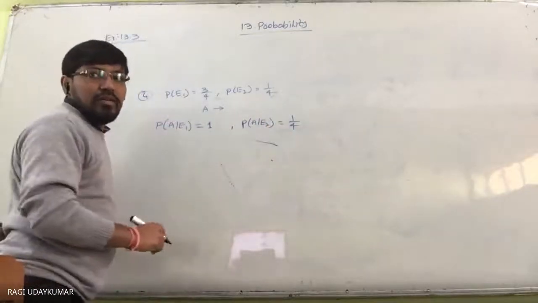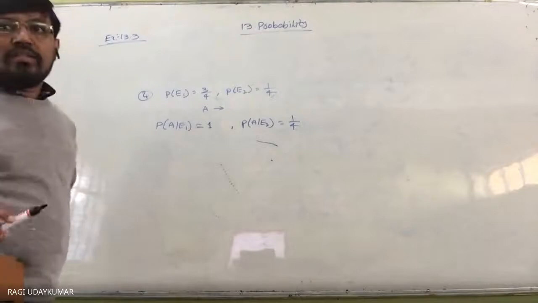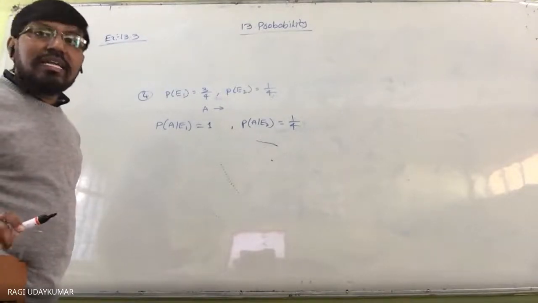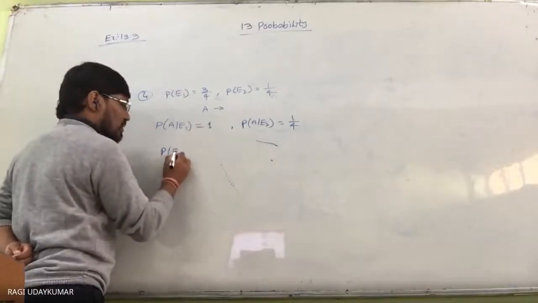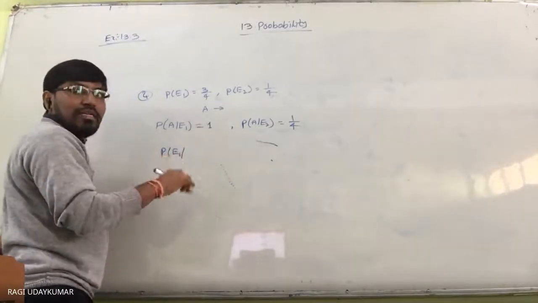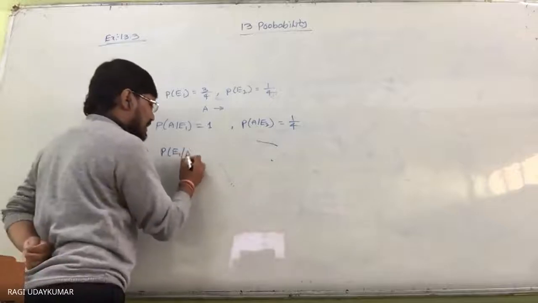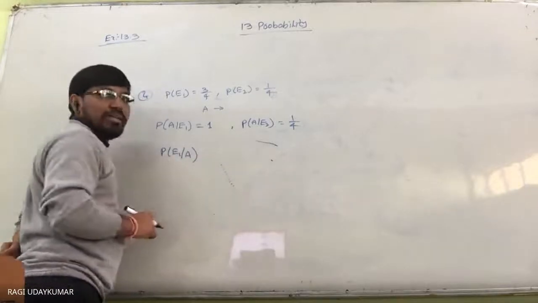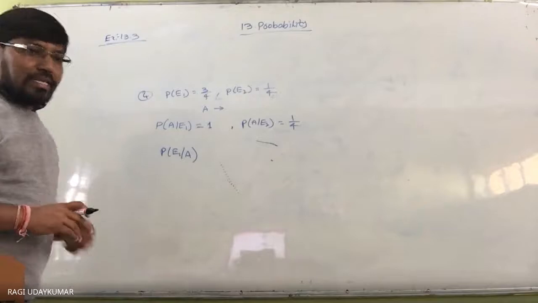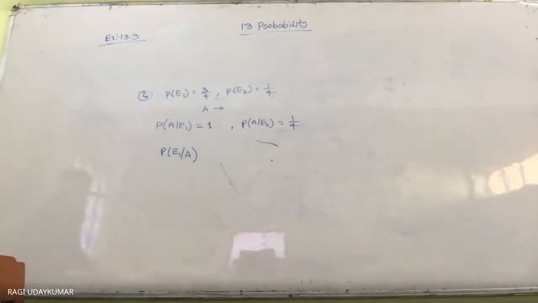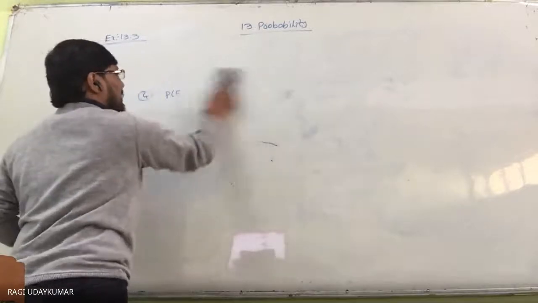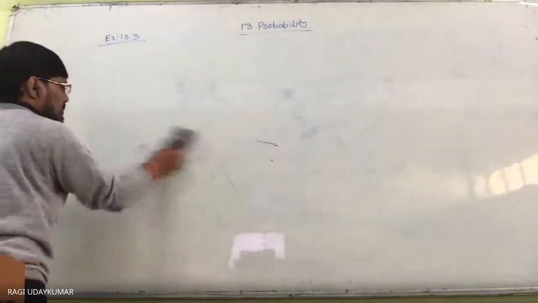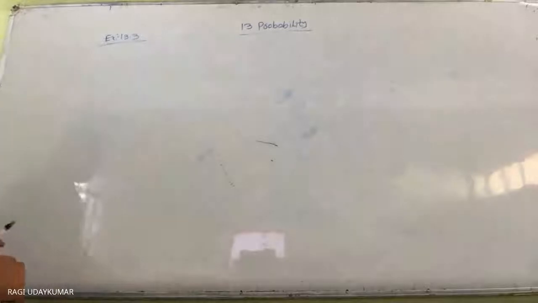And what you need to find out here is the probability that the student knows the answer, given that he answered it correctly. So this is Bayes theorem. It is very simple here. You can do it. This problem also is not more difficult for you. But the thing is that one thing is not given to you. Everything is not just spoon-fed. In this question, you need to try to understand what is given in the question.